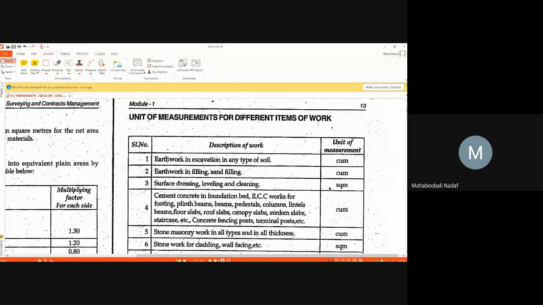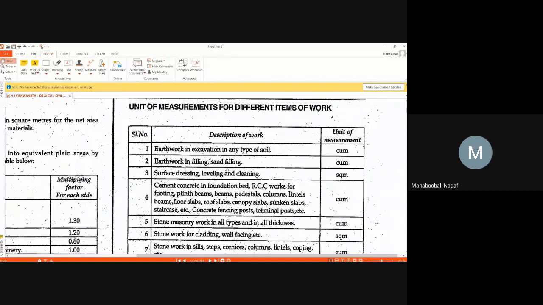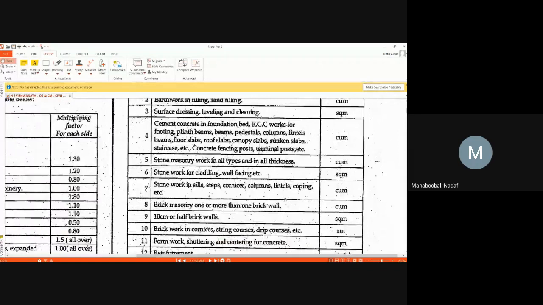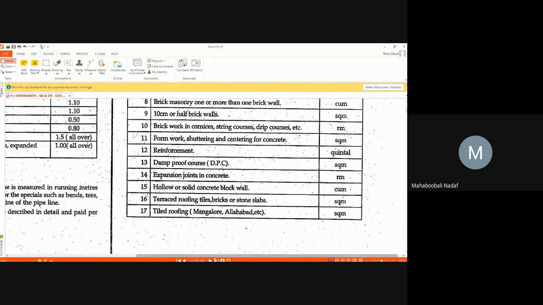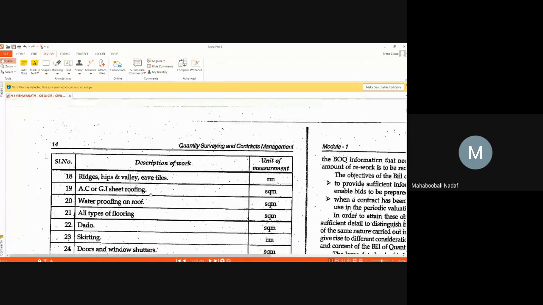Whatever we have discussed now has been given in tabular form, which is easy to remember. See here, earthwork cubic meter, filling cubic meter, surface dressing leveling square meter. So many items they have given. You can just refer. Here you can see reinforcement. What is the reinforcement unit of measurement? Quintal, sir. Is it visible? Yes, sir. So many items are there.